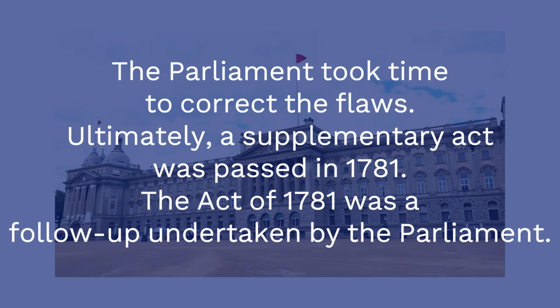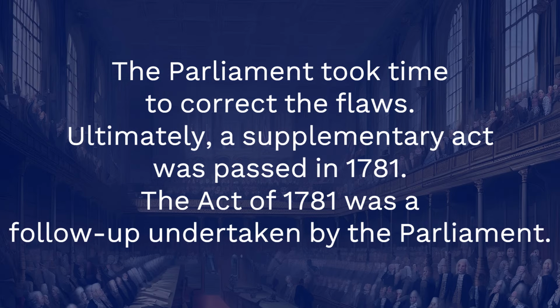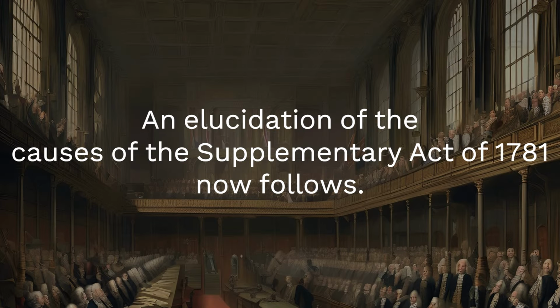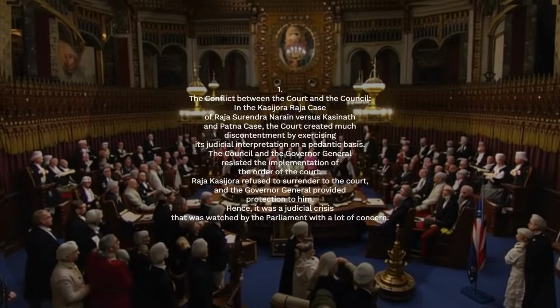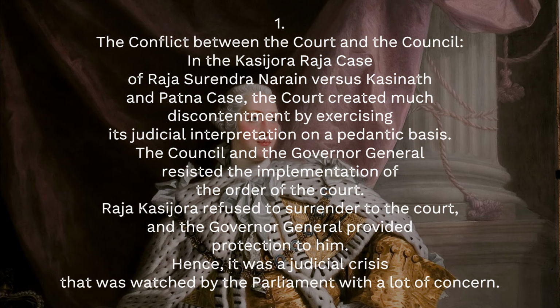The Parliament took time to correct the flaws. Ultimately, a supplementary act was passed in 1781. The Act of 1781 was a follow-up undertaken by the Parliament. An elucidation of the causes of the Supplementary Act of 1781 now follows. 1. The conflict between the court and the council. In the Kasijora Raja case of Raja Surendra Narayan vs Kashinath and Patna case, the court created much discontentment by exercising its judicial interpretation on a pedantic basis.